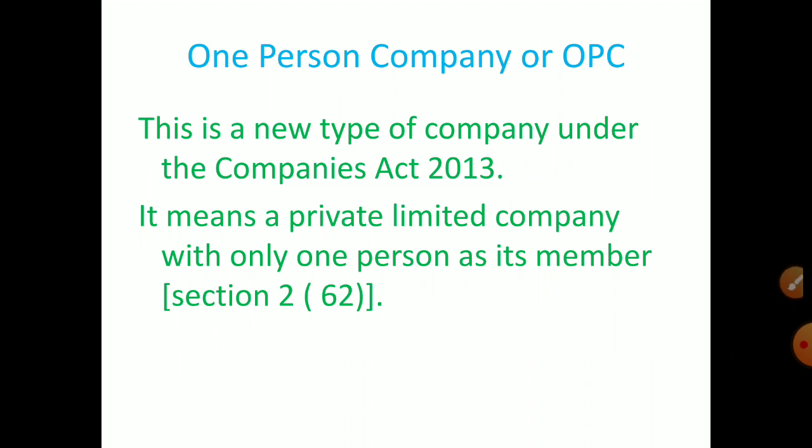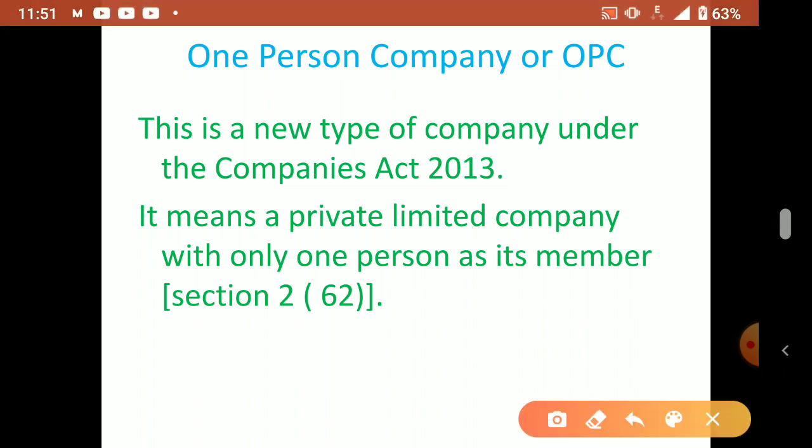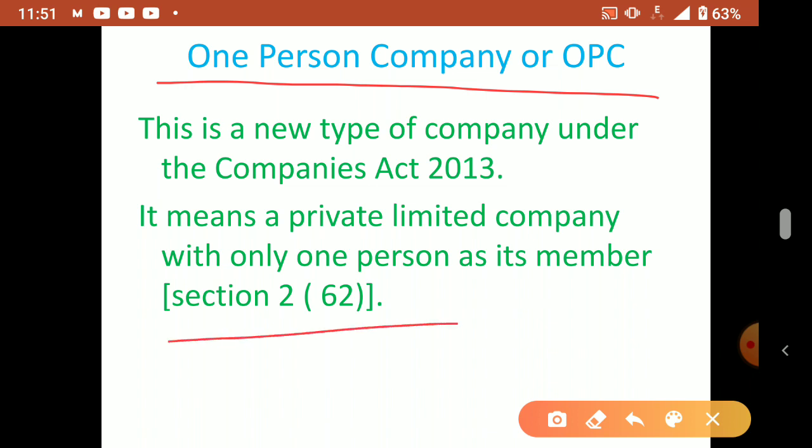This is a new type of company under the Companies Act. What is it? One Person Company, or OPC. It means a private company with only one person as its member, Section 2, subsection 62. So only one person will be the member of this company.